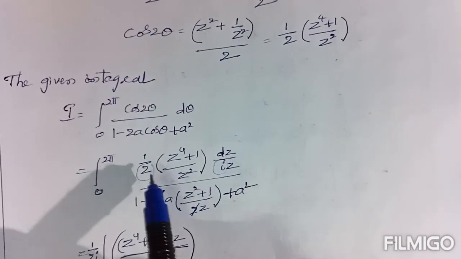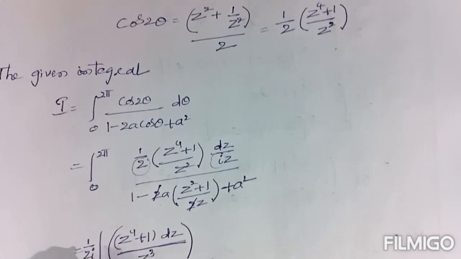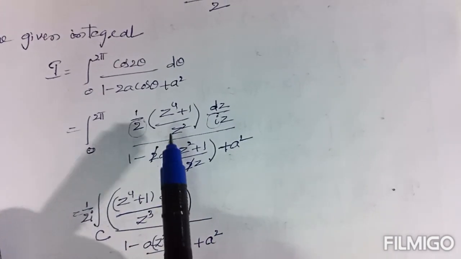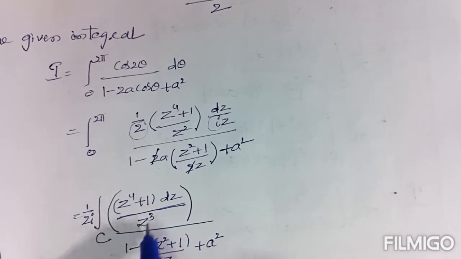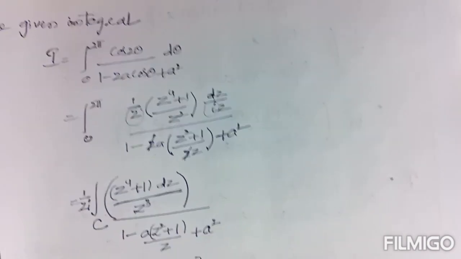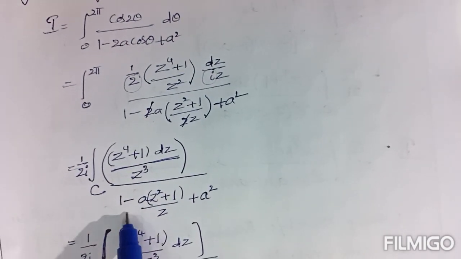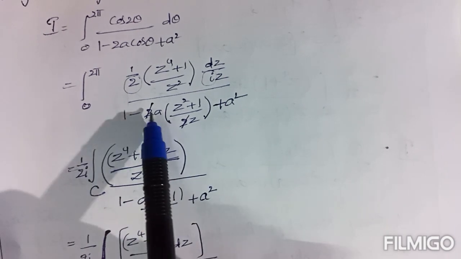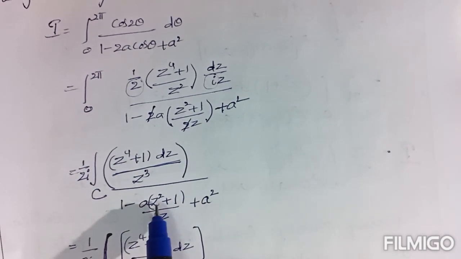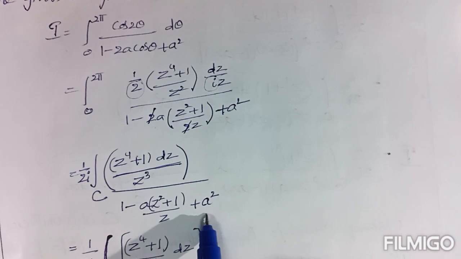Now by writing all those, this is a step. Here 1 by 2i is a constant, write it outside. Now the remaining value is z power 4 plus 1 by z cube into dz. The denominator is 1 minus a into 2 cancel, now a into z square plus 1 by z plus a square.